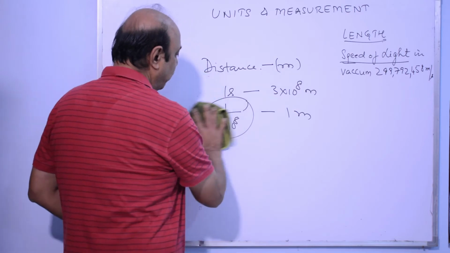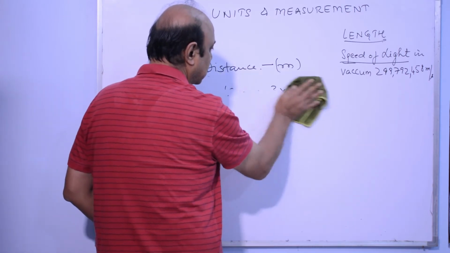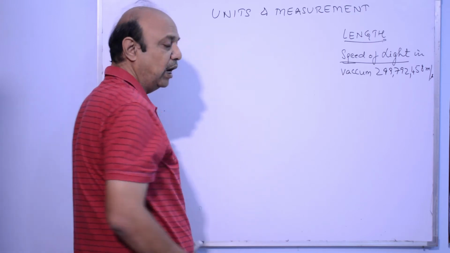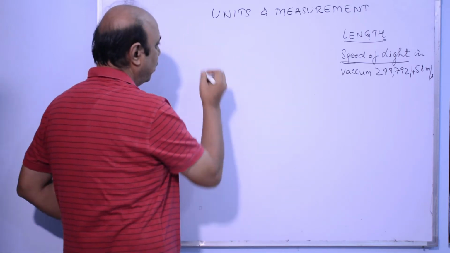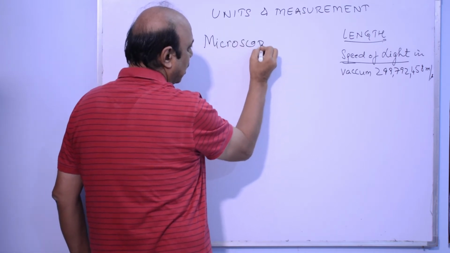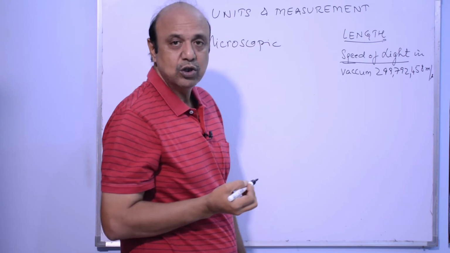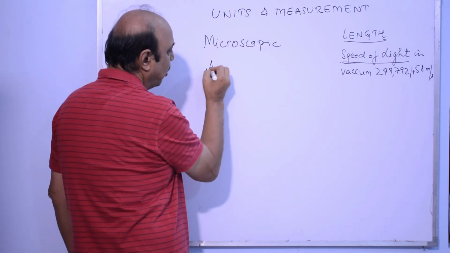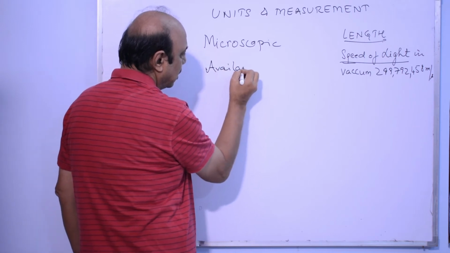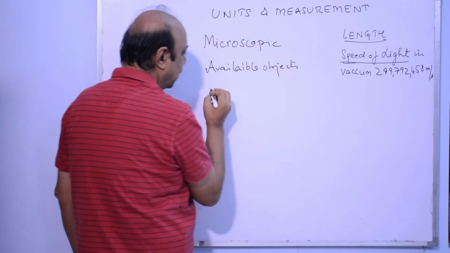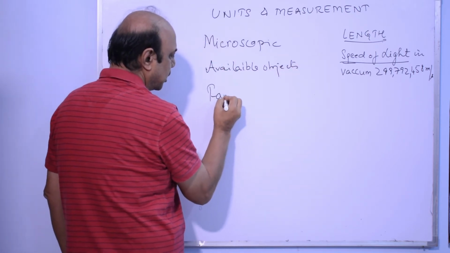Now, when we talk about length, there are other things. There are enormous range of lengths to be measured. We have to measure lengths which are of microscopic nature, like atom, molecules, and other things, which are of available objects, and third is far off objects.